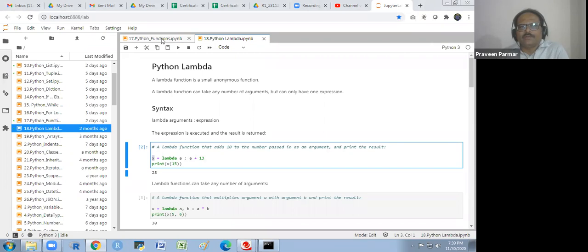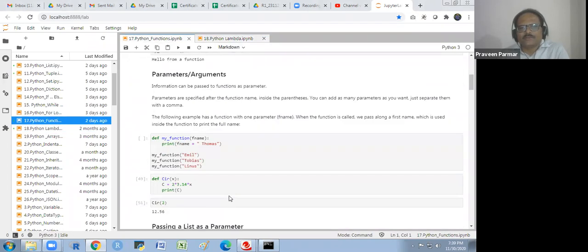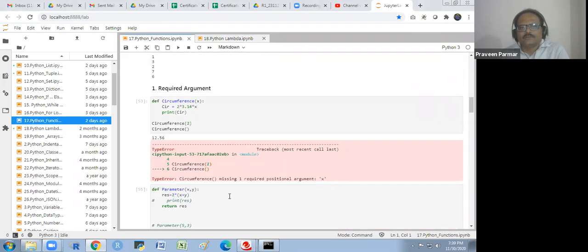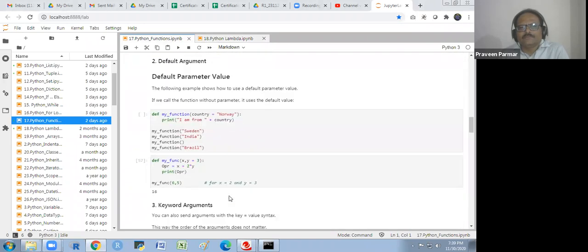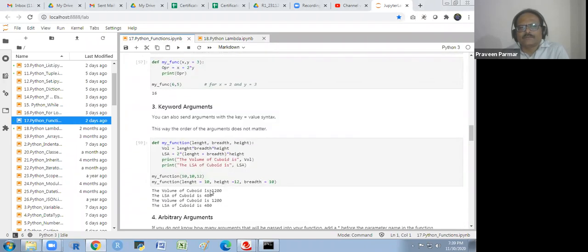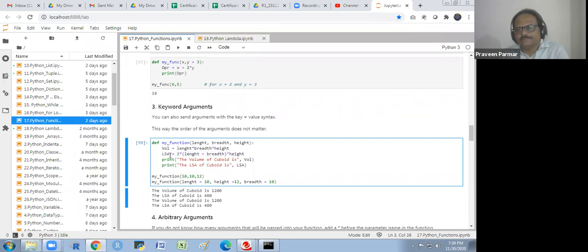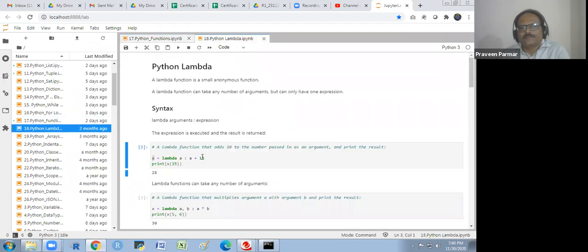But have you seen that in the function we made here, there are two expressions we are taking, volume and LSA? Does that make sense to everyone? These are called expressions. In a lambda we could take only one expression.